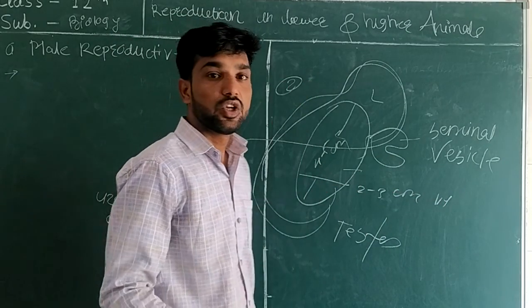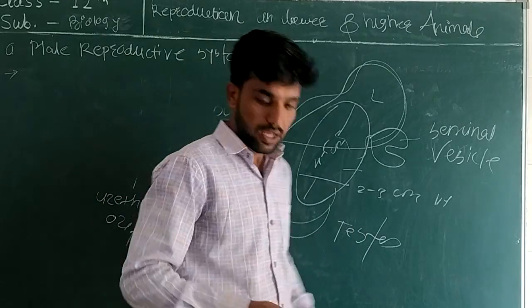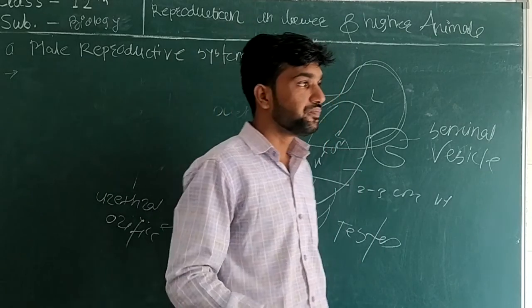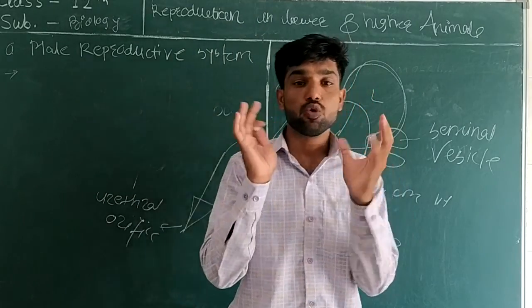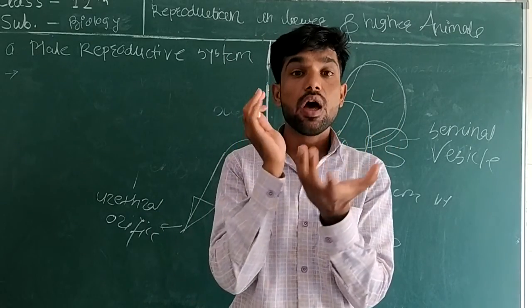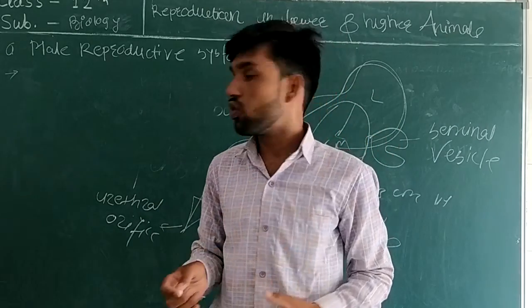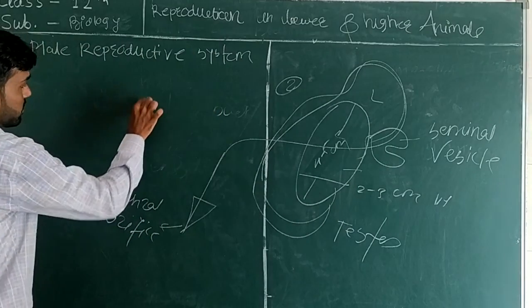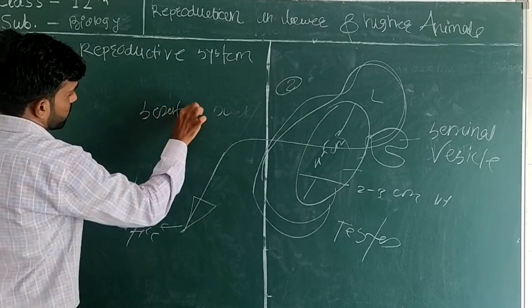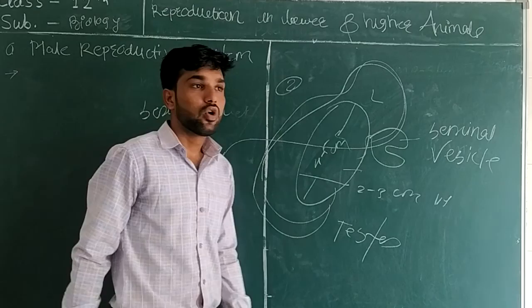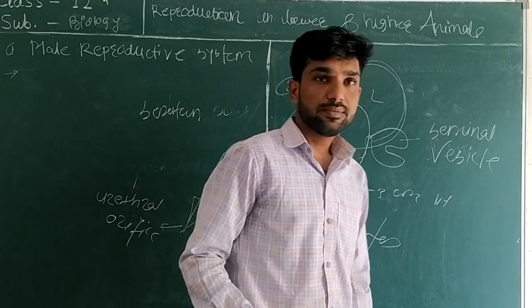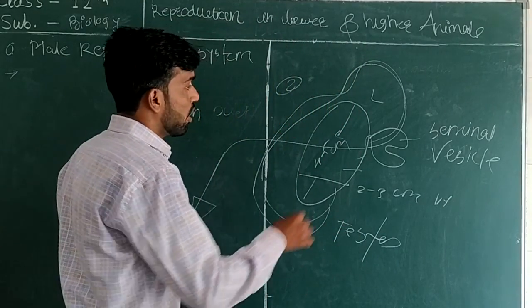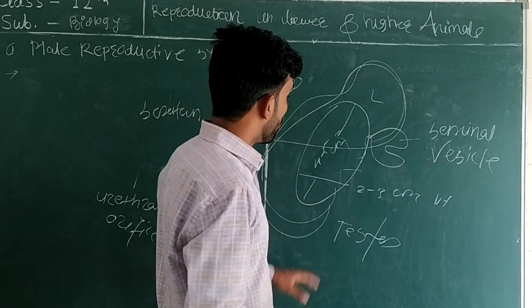A pair of testes is formed in the lower abdominal cavity and located in a pouch-like structure. We call it the scrotum. The pouch-like structure is the scrotum, and morphologically it looks oval in shape.